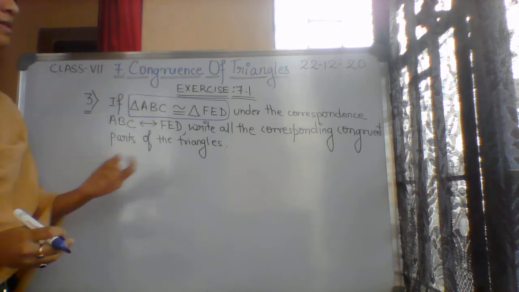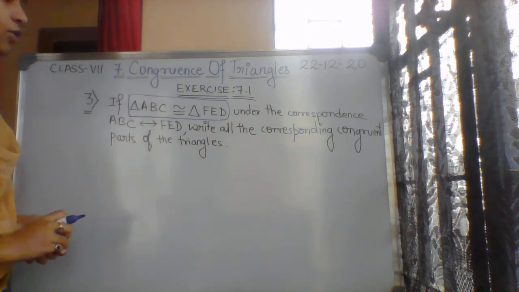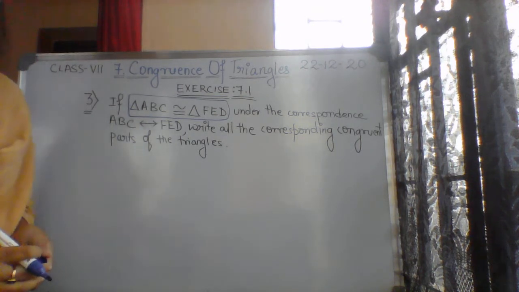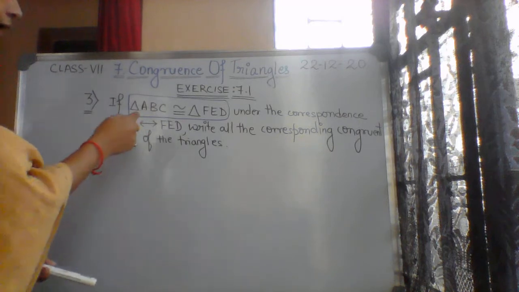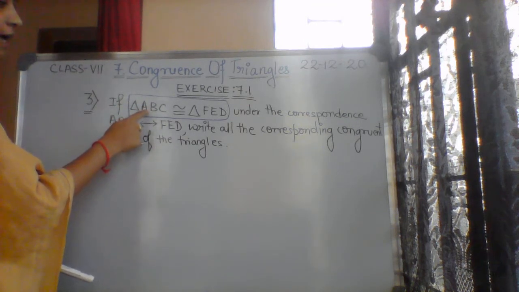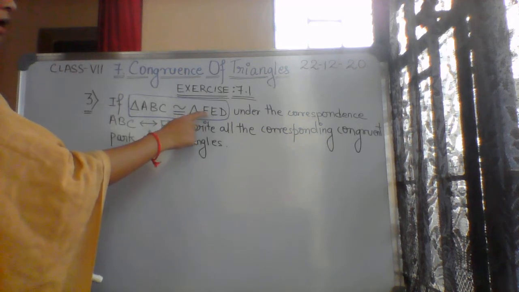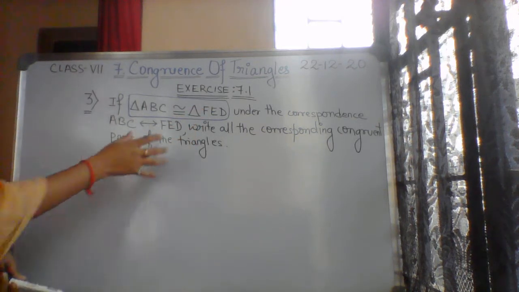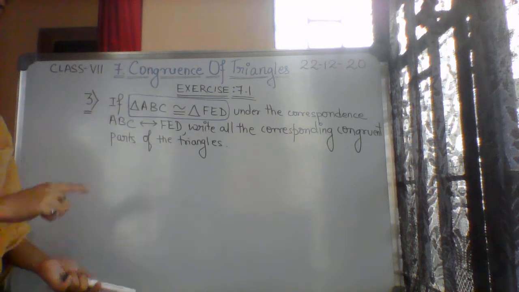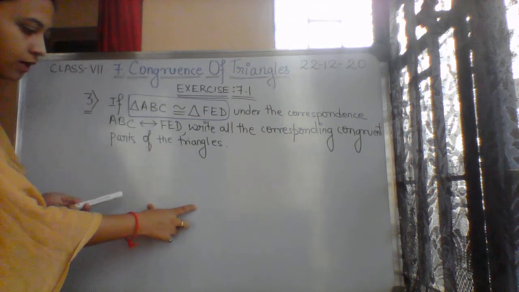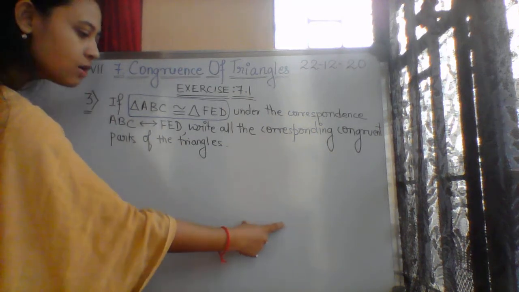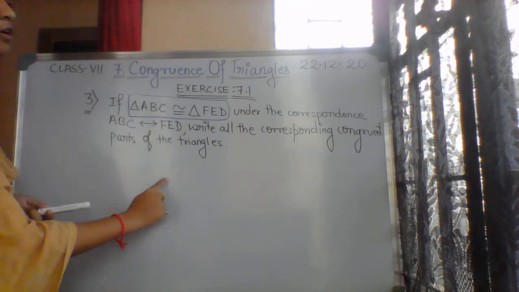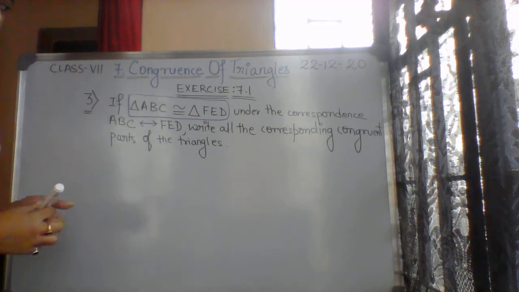Now they are asking to write all the corresponding congruent parts of the triangle. Parts of the triangle we already know: vertices are there, sides are there and angles are there. So how the angles, vertices and sides of triangle ABC correspond to triangle DEF, we have to write down by seeing this congruency. Previously we studied correspondence, then we derived the congruency of triangles. Now the congruency of the triangles is given, and from there we have to write the corresponding parts. Just the opposite, very easy it is.